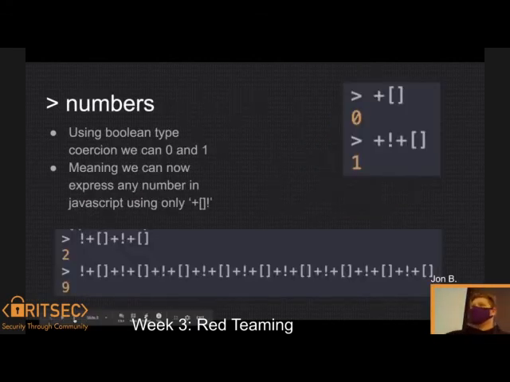So how do we use type coercion to make an esoteric language, whatever you want to call it? First we need to start off with our numbers. JavaScript's got a real weird way of type coercion. If you convert an empty array to a number using the plus, you can get 0. But then you say not, so we're making it a Boolean, where 0 is false. Now we make it true, we now have 1. We have 0 and 1, and this will be the basis of a lot of what we're going to be doing.